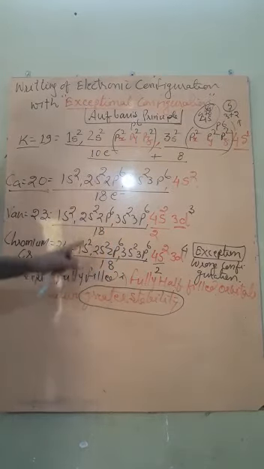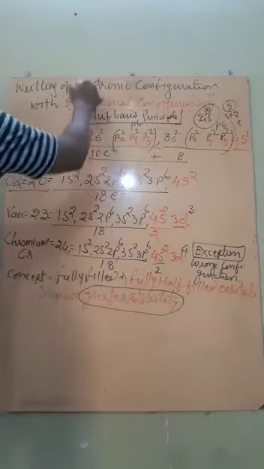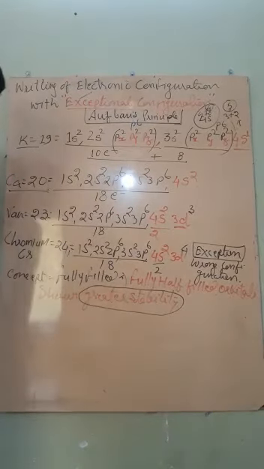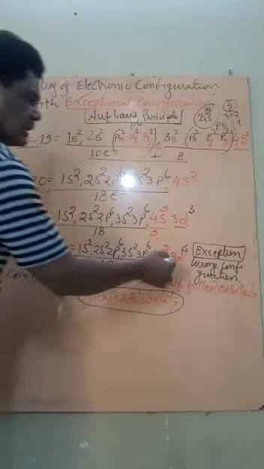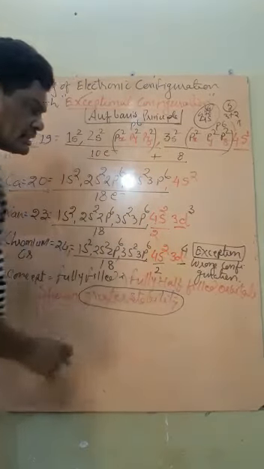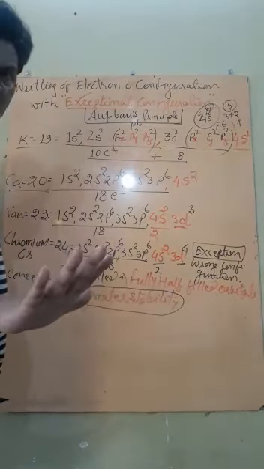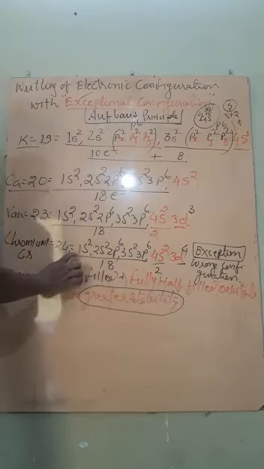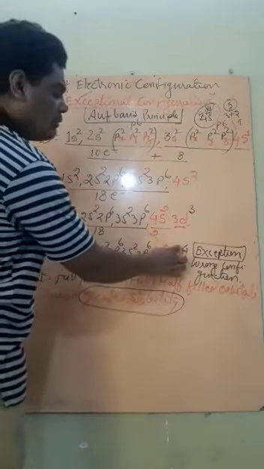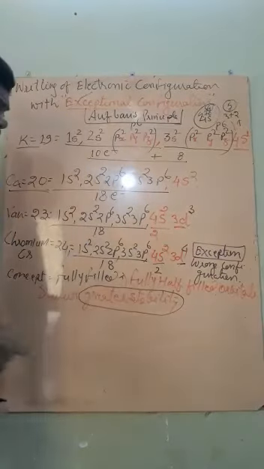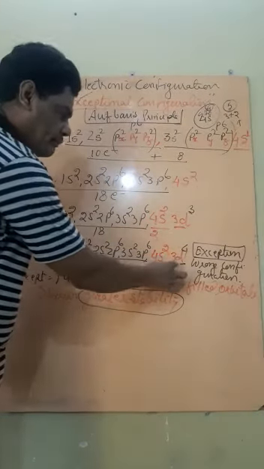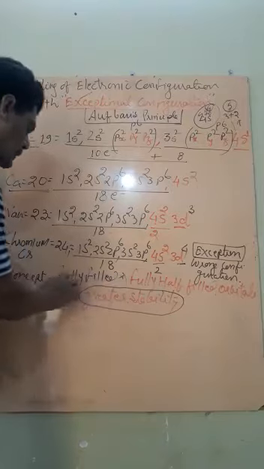And therefore, there is a concept of exceptional configuration. Students, you know that the d subshell consists of 5 orbitals. If we write the configuration according to the above, then there will be only 4 electrons. But if we make it 5 electrons, then it will become a half filled configuration.